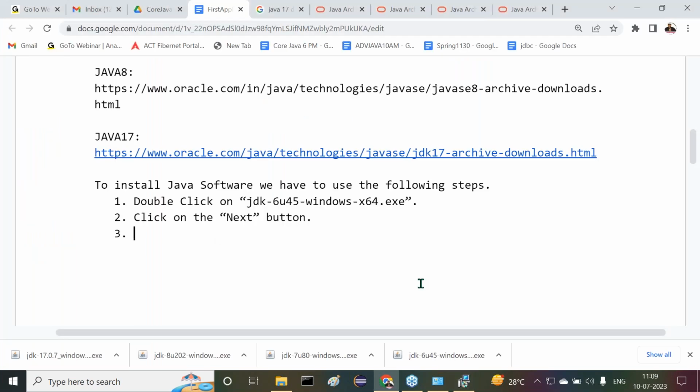Another point is, this is optional, but depending on our requirement, we can do it. Change the JDK installation location to C:/Java/JDK 1.6.0_45, or maybe C:/JDK. That's enough. Now let me check this location here.